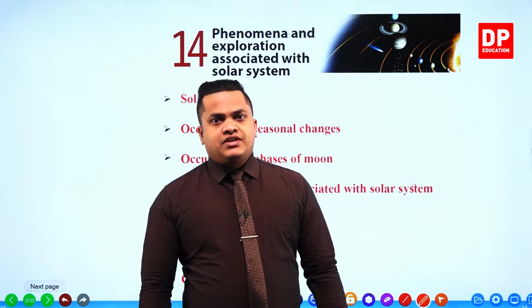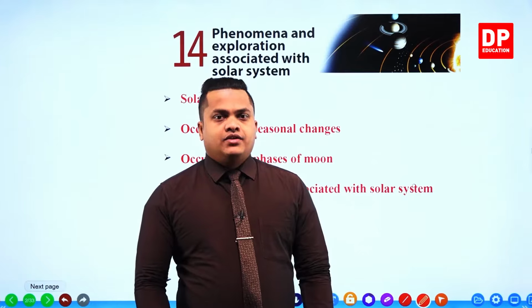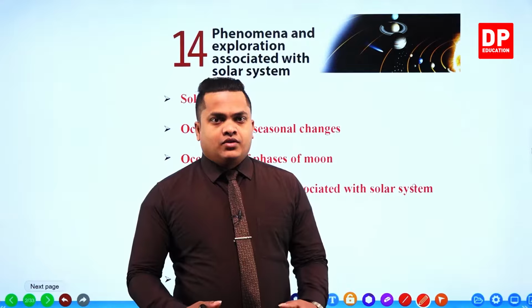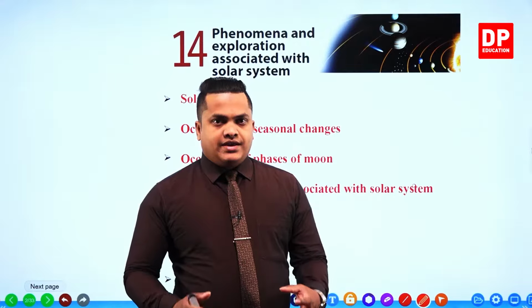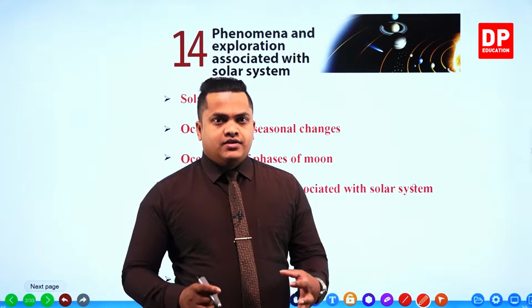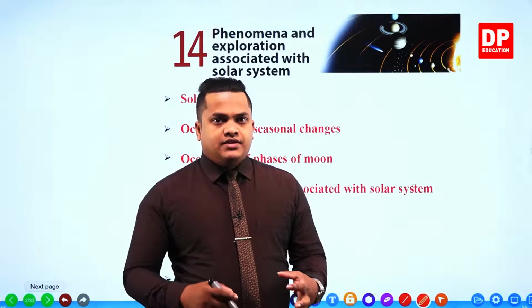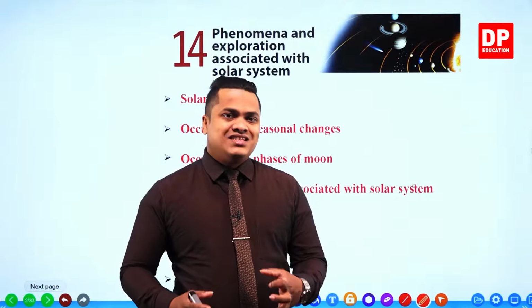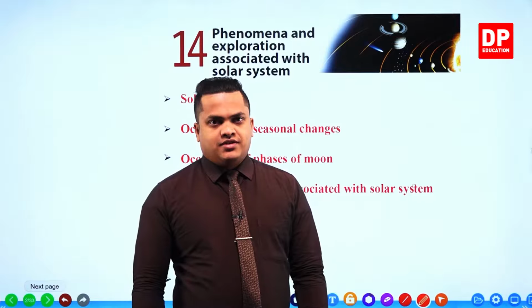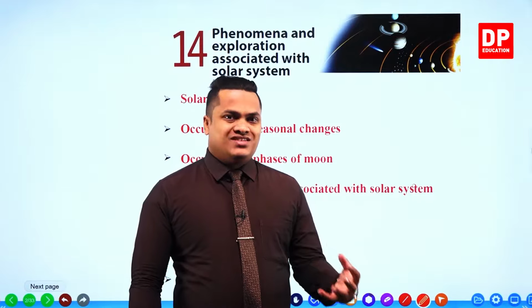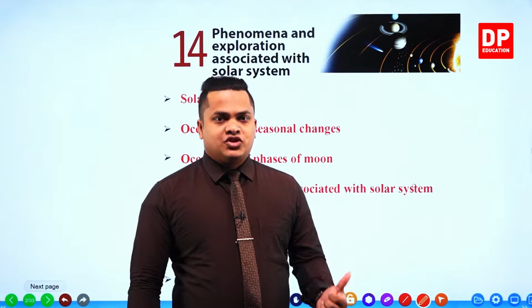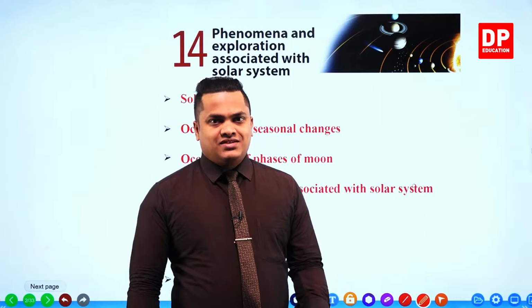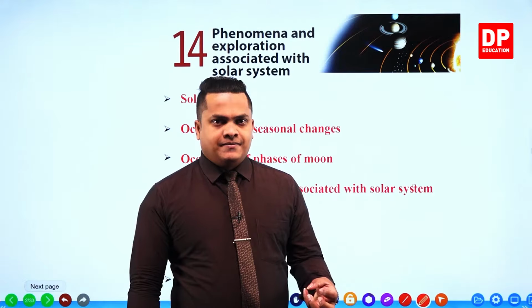So those countries, within a year, face several seasonal changes. For one season, they get snow. For one season, they get plenty of sunlight.